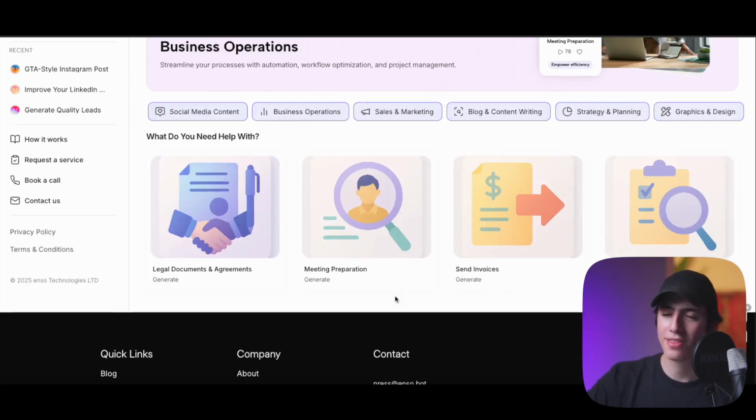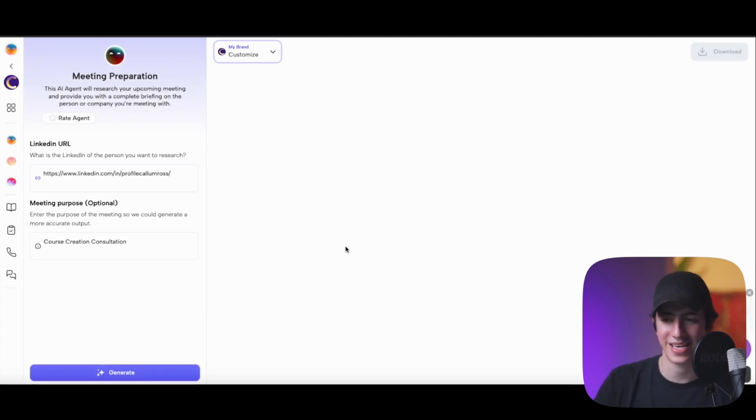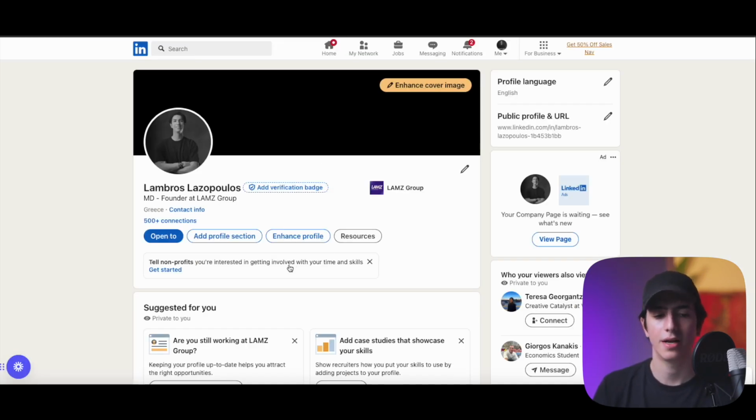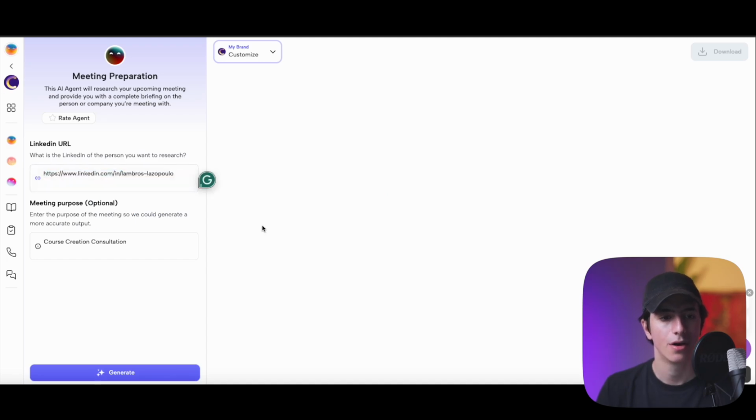So let's now move into potentially the coolest feature of this whole software of Enso that I've used multiple times, which is the meeting preparation feature. So once you click the meeting preparation feature and get access to the meeting preparation agent, it's like you have an employee that all he does is analyze who you're meeting with and give you information about him. So for example, all you need to do is pretty much paste the LinkedIn URL of the person that you're meeting with. And of course, you also need to add the meeting purpose. And just like that, it will give you information about your meeting. So let me copy my LinkedIn profile and add it right here, right?